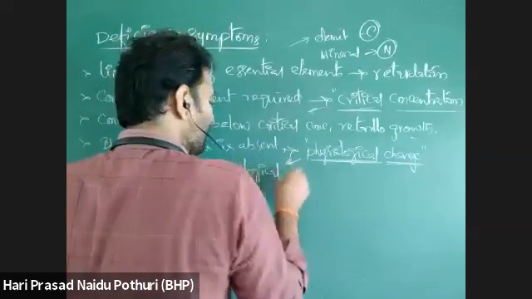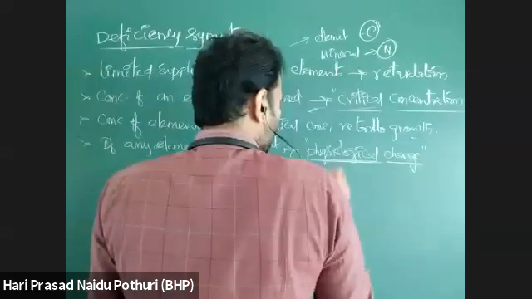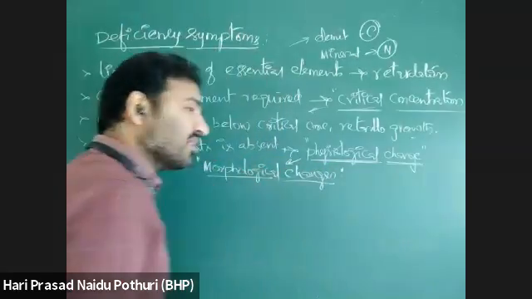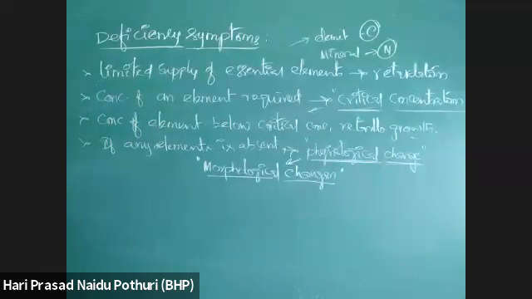Physiological means metabolism is changing, which finally leads to morphological change. What is morphological change? The physical appearance of the plant. Plant is usually green in color. Here, that green color of the plant is due to what?